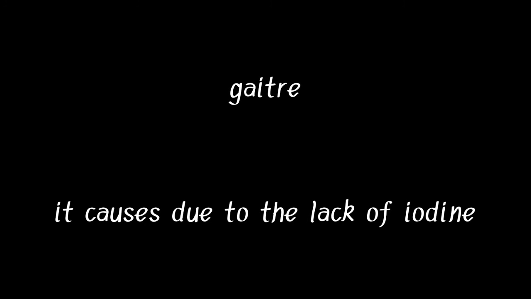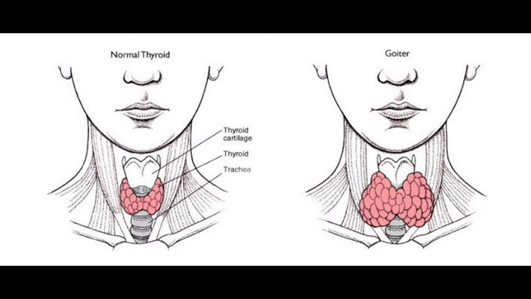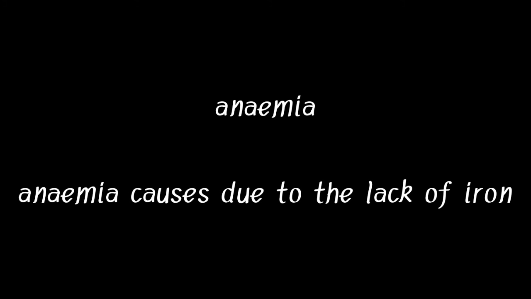Next one is goiter. Goiter is caused due to the lack of iodine. Swelling of the thyroid gland, poor growth in infancy, and mental retardation are the symptoms for this goiter. Next one is anemia. Anemia is caused due to the lack of iron. Low energy levels, paleness, loss of appetite, and reduced growth are some of the symptoms for this anemia. And due to the lack of phosphorus, we get bad teeth and bones, and also weakness.